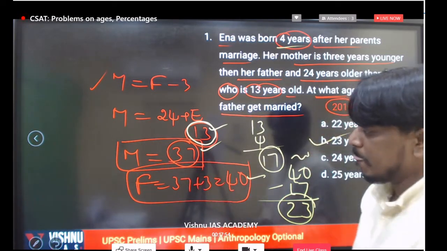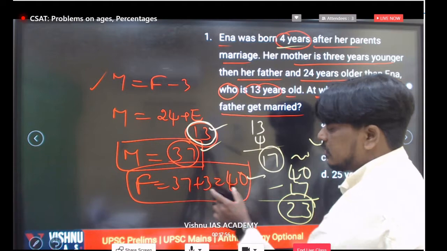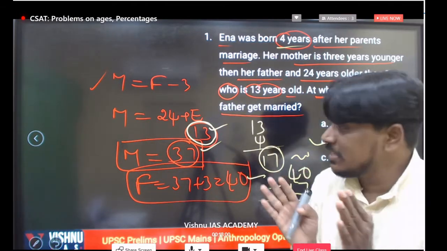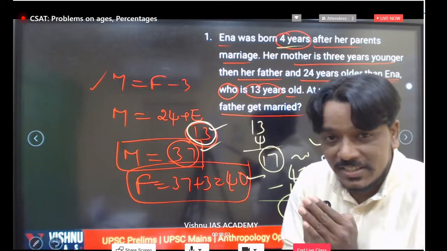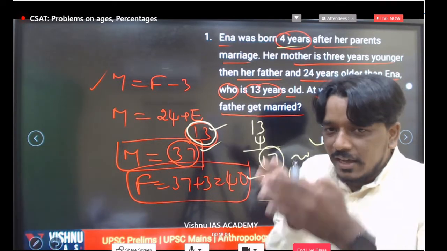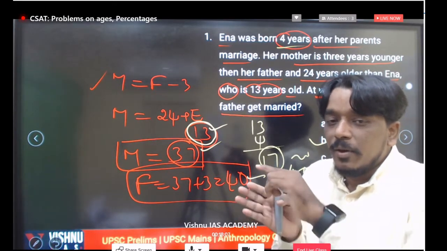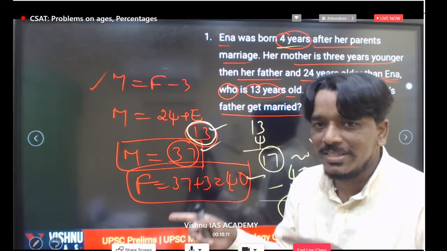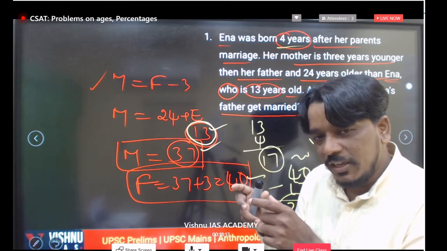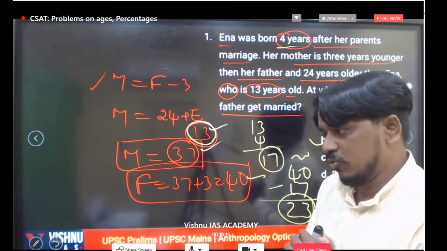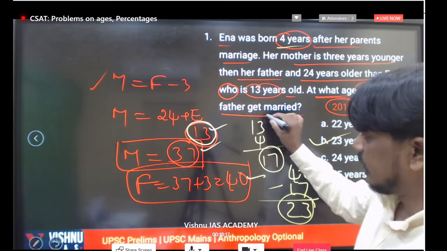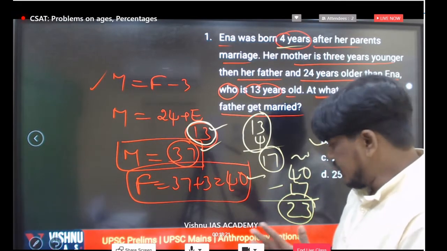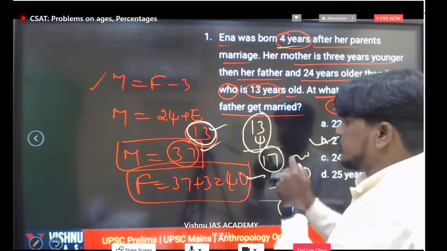Understand once again. The present age of Ina is 13 years, but at that age they are not married. After marriage, after 4 years Ina was born, so along with Ina's present age of 13 years we also have to take those 4 years. So that is 13 plus 4. We cannot directly subtract just 13; you have to subtract that 4 also.